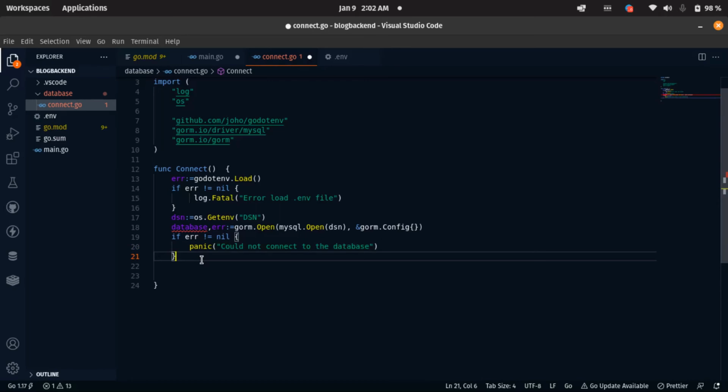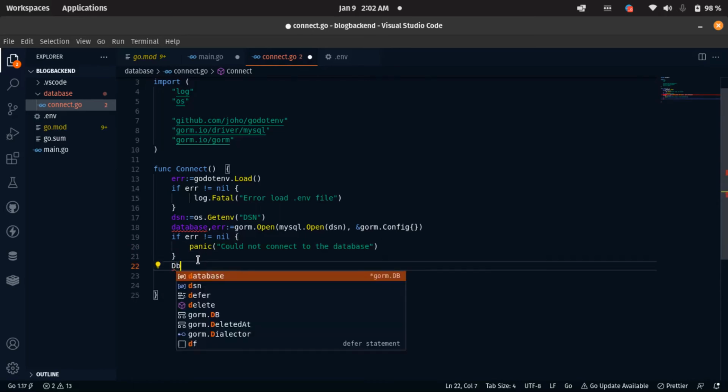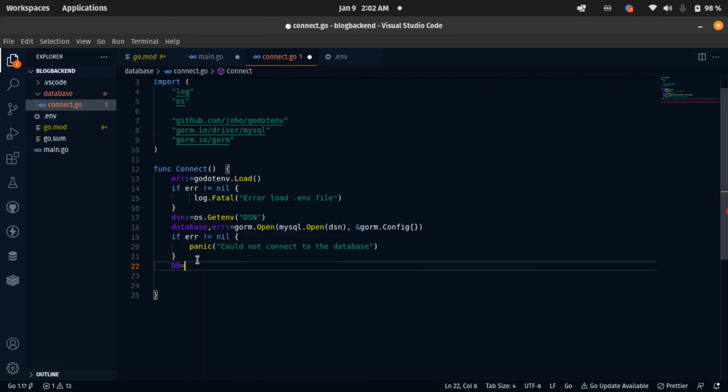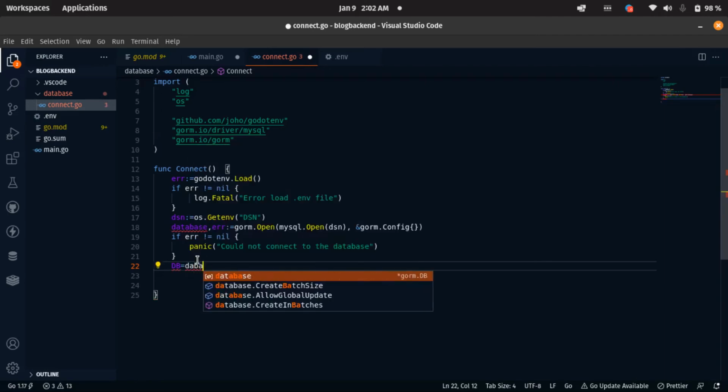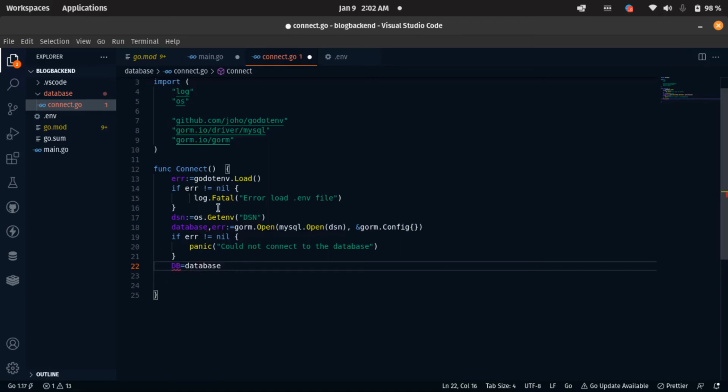Okay, so then the next thing we have to do again is that we are going to say db is equals to database. Yeah, this db we have to declare at the top level here. We're going to say variable db.